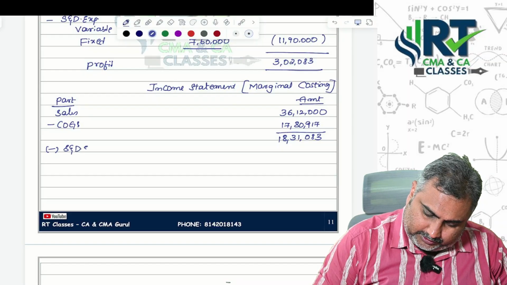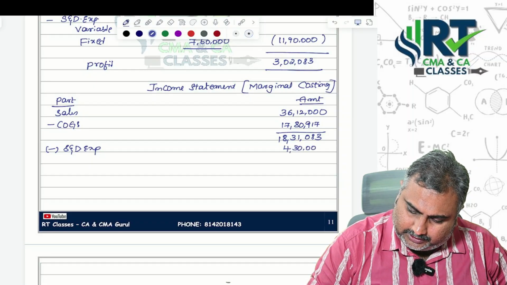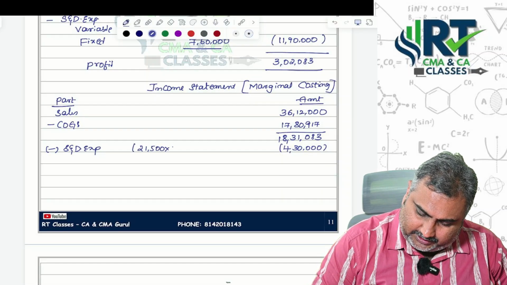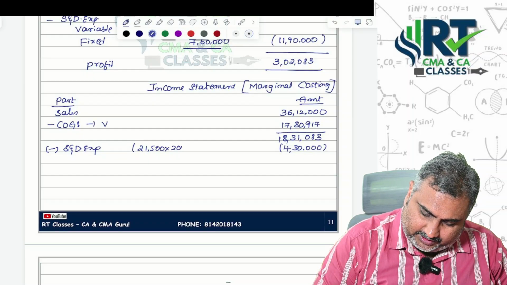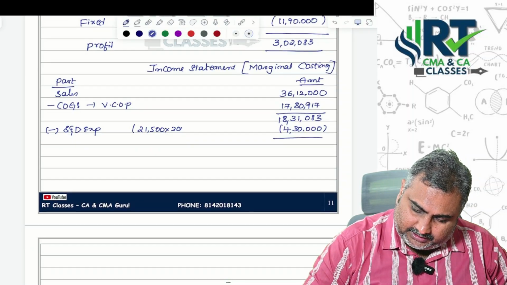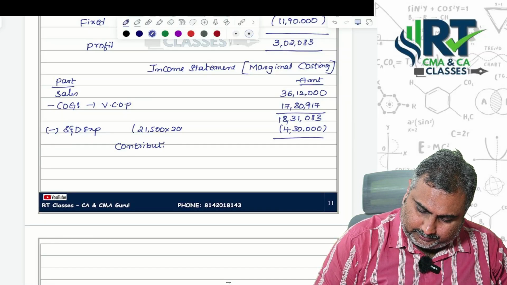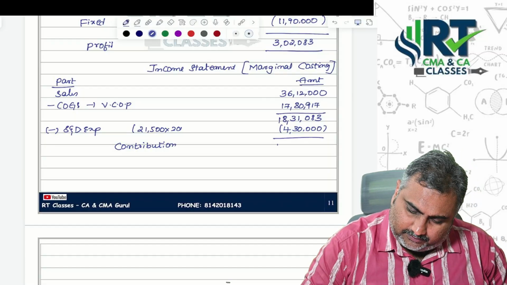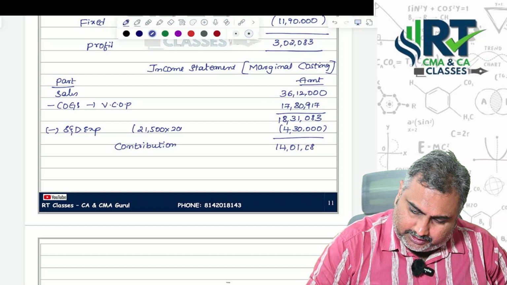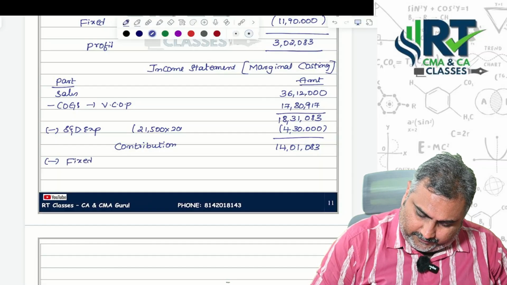Less selling and distribution expenses also variable, 4 lakh 30,000. If you deduct 21,500 into 20, this is variable cost of production part. Selling and distribution eliminated, then you are getting contribution. How much, sir? 14 lakh 1,083 rupees. Now eliminate fixed cost.